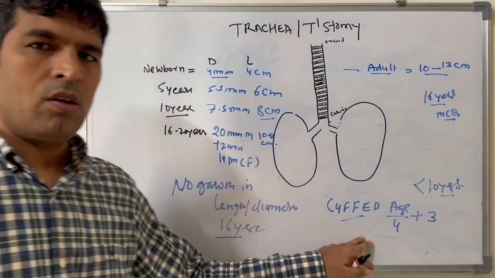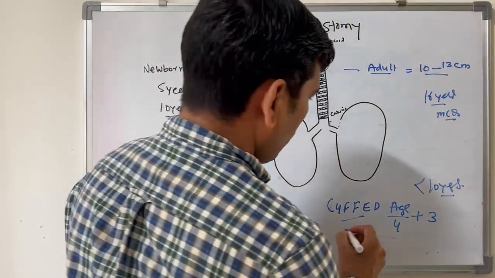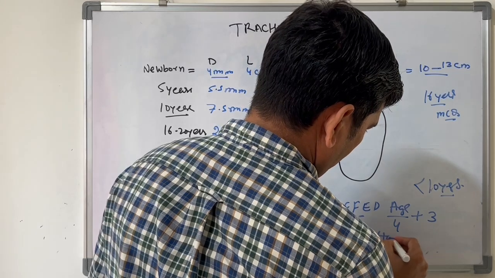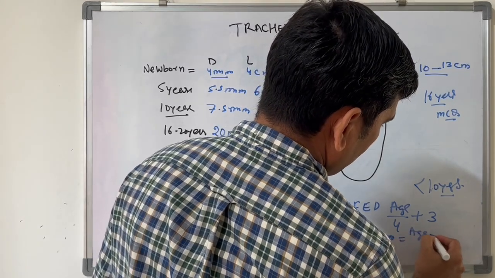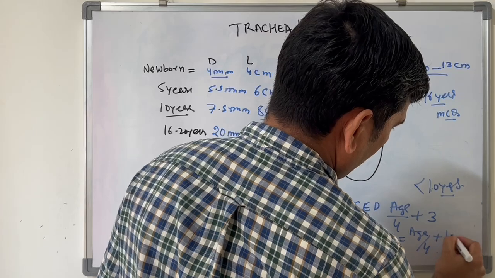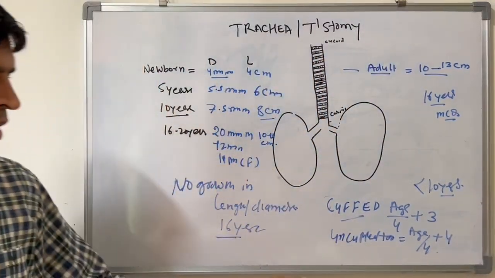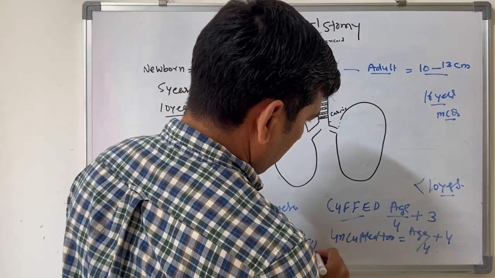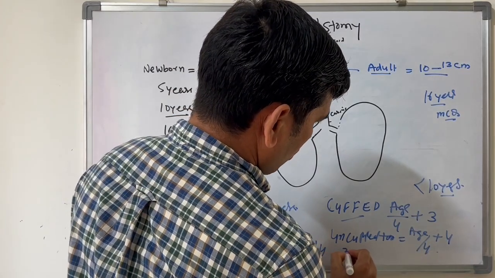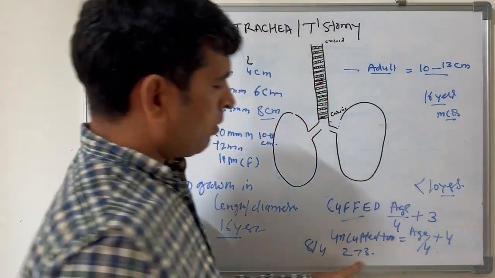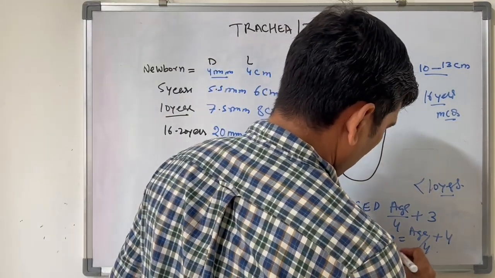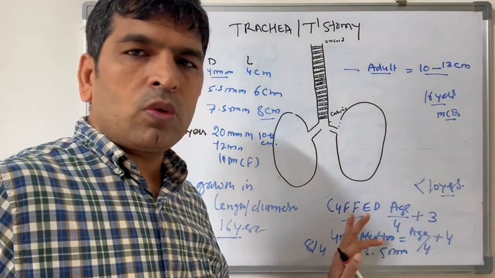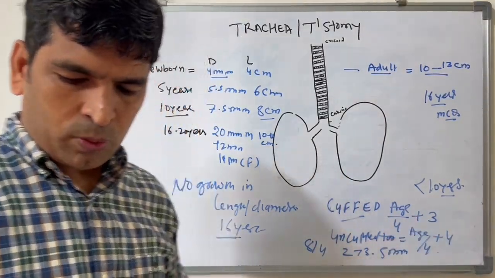If you are using an uncuffed tube, then the formula is age divided by 4 plus 4. So if the age is 8 years, 8 divided by 4 means 2, plus 3, so the cuff tube will be 5 mm size in an 8 year old. So this is the approximate formula to decide the tracheostomy tube.